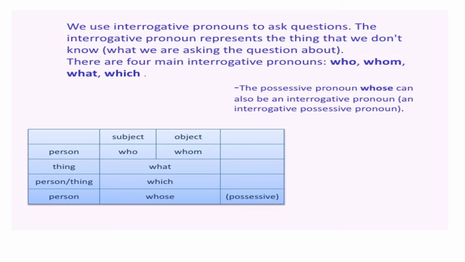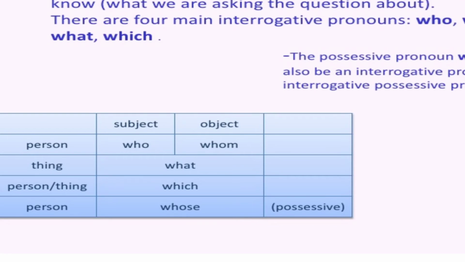That is, we are asking questions. There are 4 main interrogative pronouns: who, whom, what, which, and whose is also used. For a person we use who as a subject and whom as an object, and for both person and thing, we use what, which, and whose. Next slide.